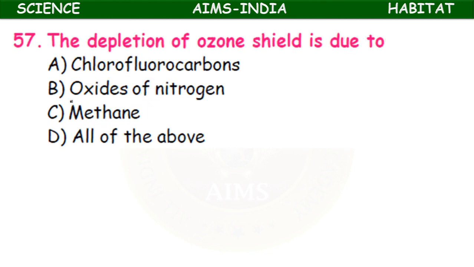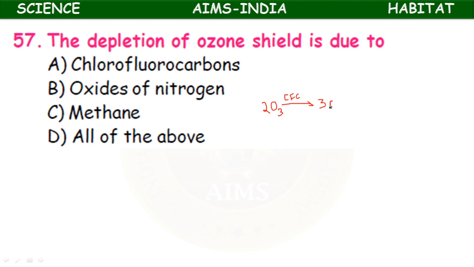Next, the depletion of ozone shield is due to chlorofluorocarbons, oxides of nitrogen, methane, all of these. Ozone, the formula is O3. It protects the earth from ultraviolet radiations. In the presence of CFCs, chlorofluorocarbons, this ozone is converted to oxygen.